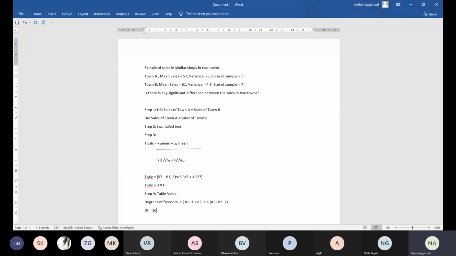You have to check the value for 0.025, and in the first column, the degrees of freedom, you have to check the row where the degrees of freedom is coming out to be 10. So in front of 10 and 0.025, what is the value? That is your T table. So what will be the T table value?